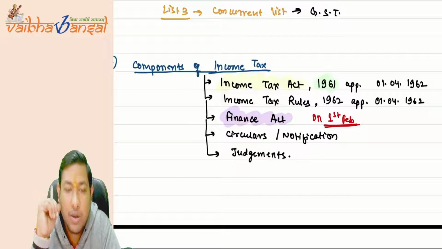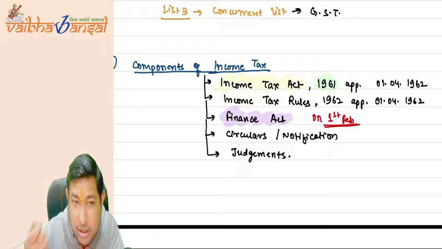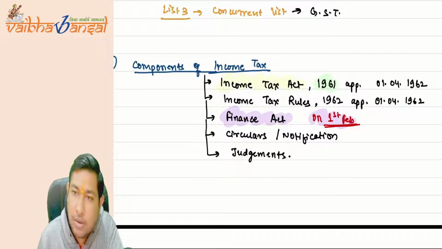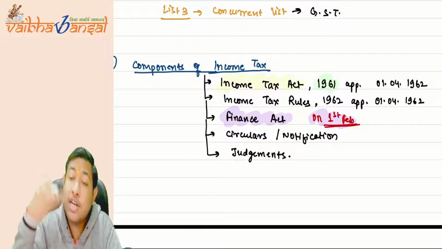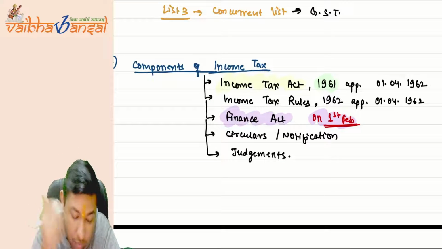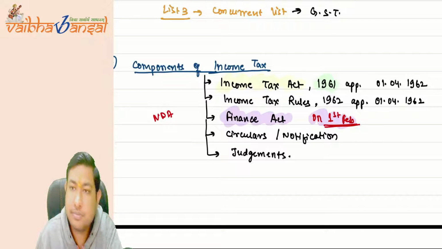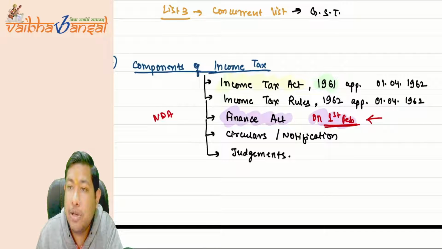So understand one point. Nirmala Sitharaman ji comes on 1st of February and presents some bill and proposes something. Suppose it gets passed as well and it becomes an act. Now, suppose earlier it was the NDA government which brings a finance bill on the 1st of February.